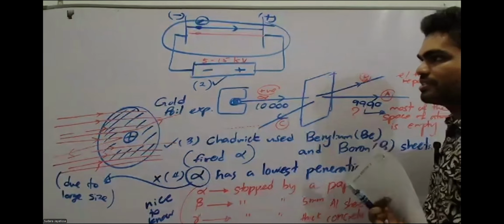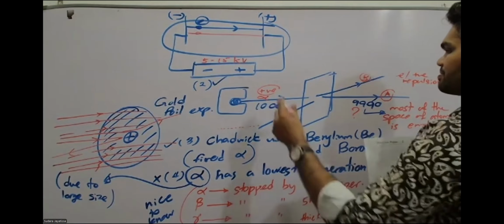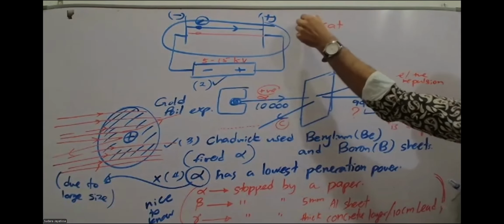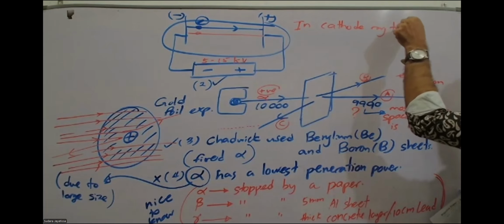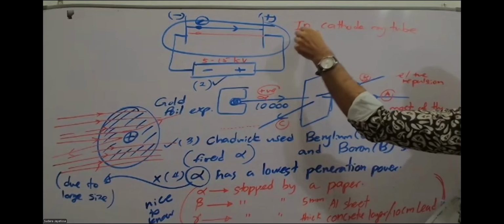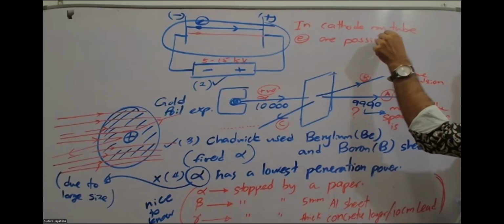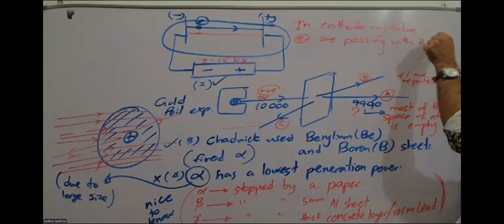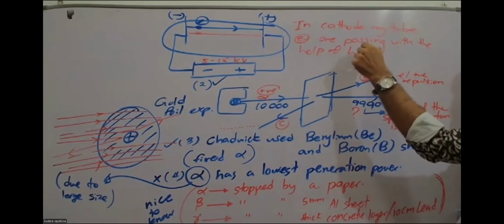So it's actually very understandable, because you can write there, in cathode ray tubes, electrons are passing with the help of high voltage.